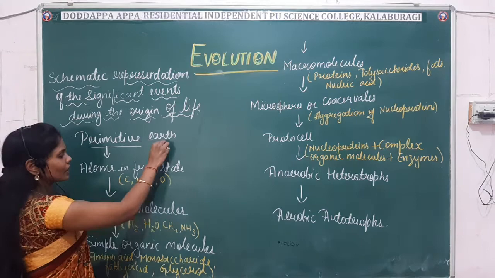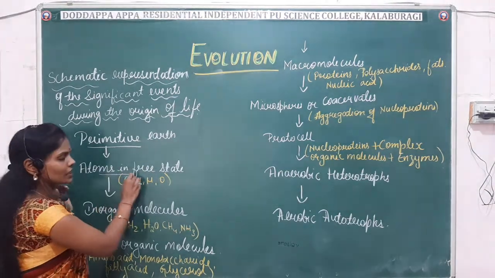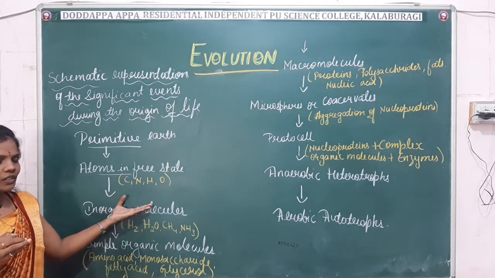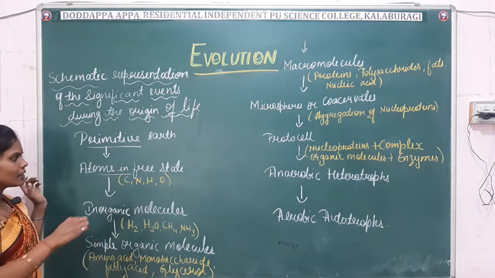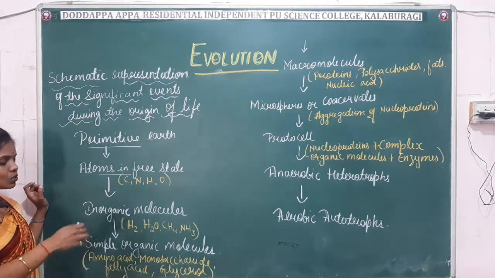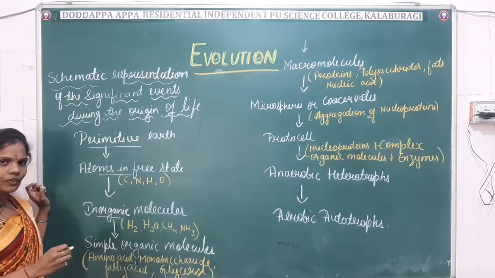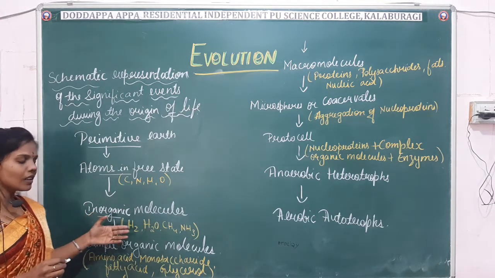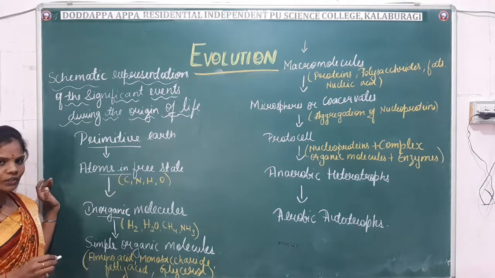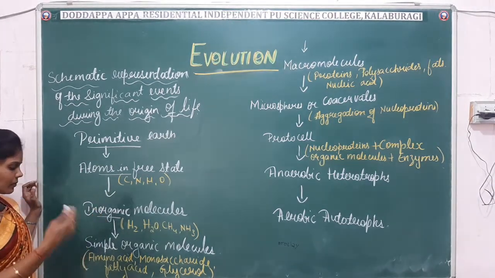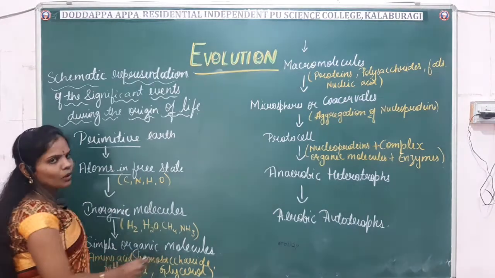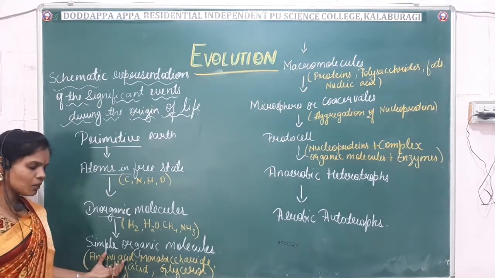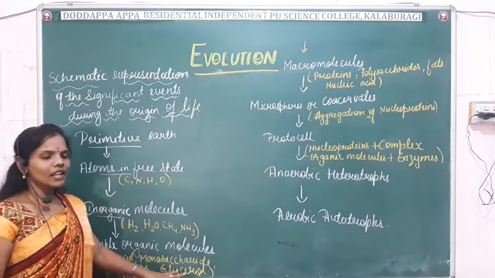From the primitive earth, it gave rise to atoms in the free state, like carbon, hydrogen, oxygen, nitrogen. These atoms led to the formation of inorganic molecules, right? The free atoms were converted into inorganic molecules like methane, ammonia, hydrogen and water. From inorganic molecules, it was transferred to simple organic molecules, which include amino acids, monosaccharides, fatty acids and glycerols.